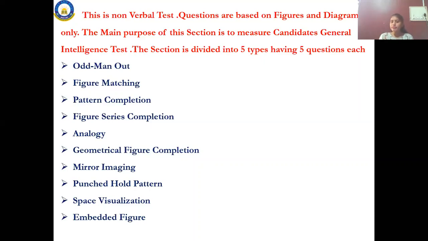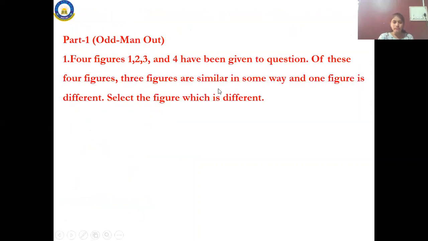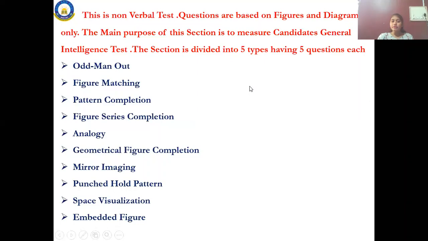This chapter will come under Navodaya. What are they? Odd man out, figure matching, pattern completion, figure series completion, analogy, geometrical figure completion, mirror image, punch hole pattern, space visualization, embedded figure. Please note down this. I hope you all noted down. It helps while solving the further problems. Please take down this.